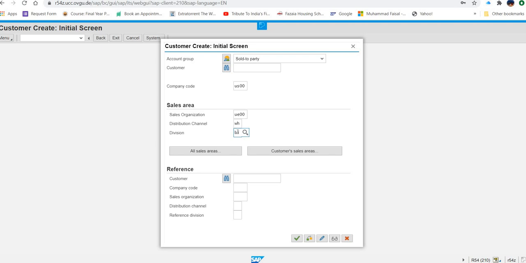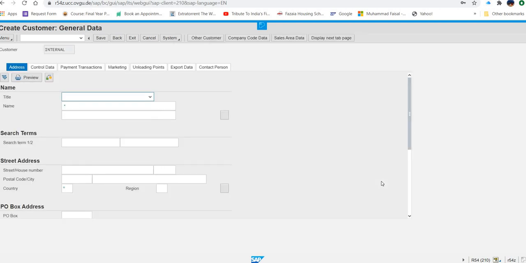Then once you enter this data, they just ask you to press enter or click on this one. Now once you click on this one, this screen will open. Now in this screen, what you have to enter? You have to enter a lot of things on this screen and later screens. First of all, you have to select company as a title. Then you will select the name.